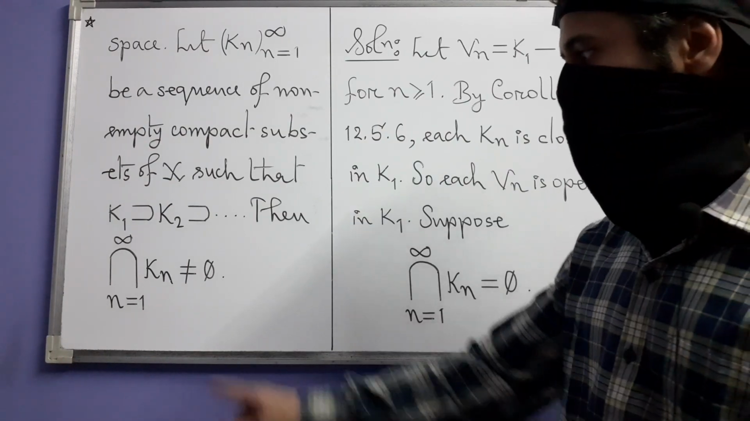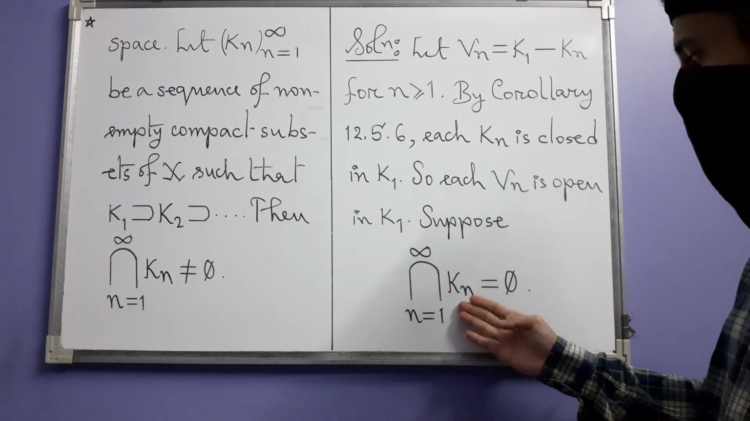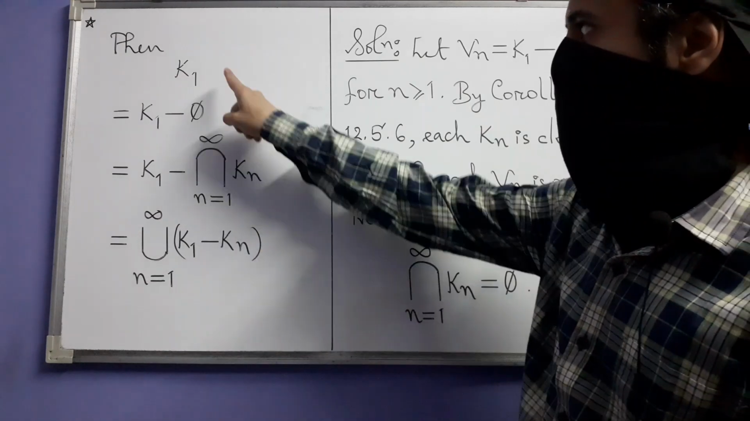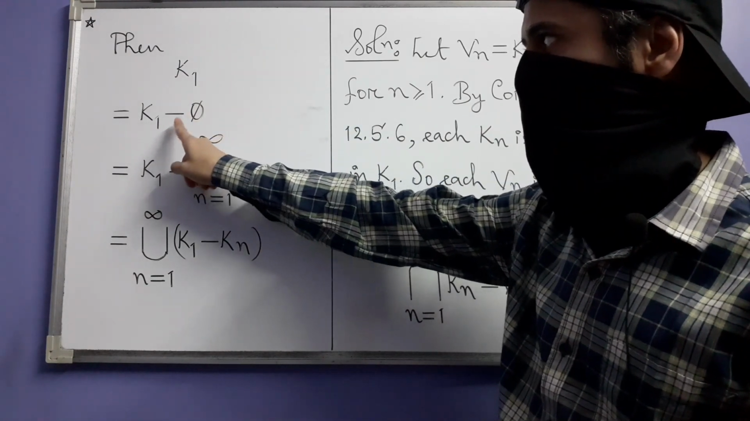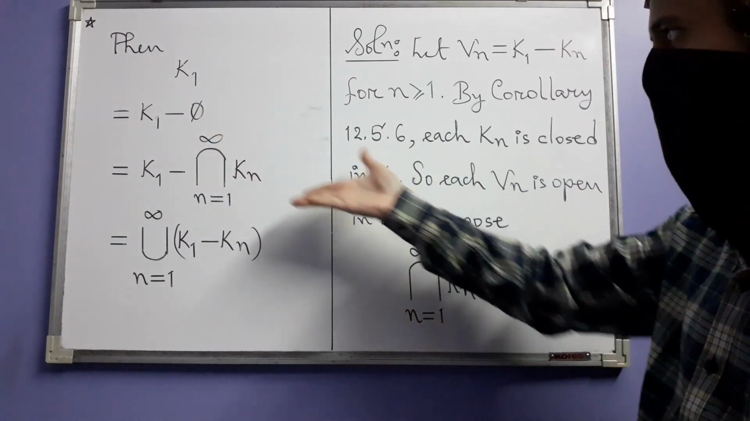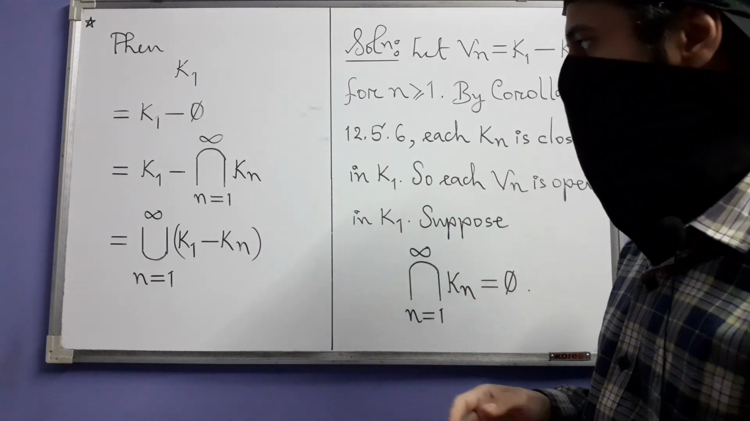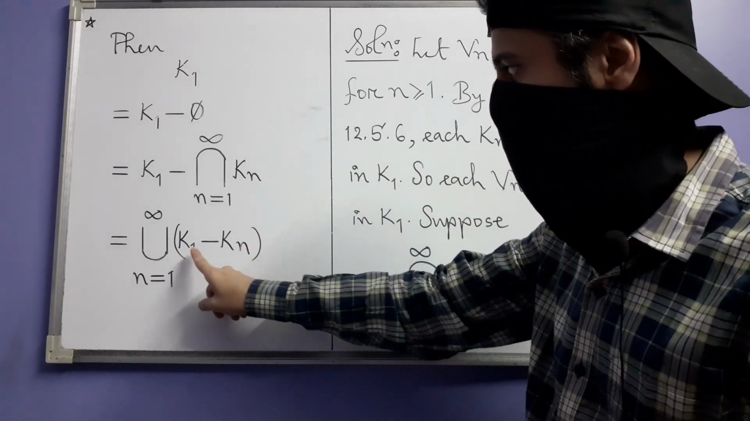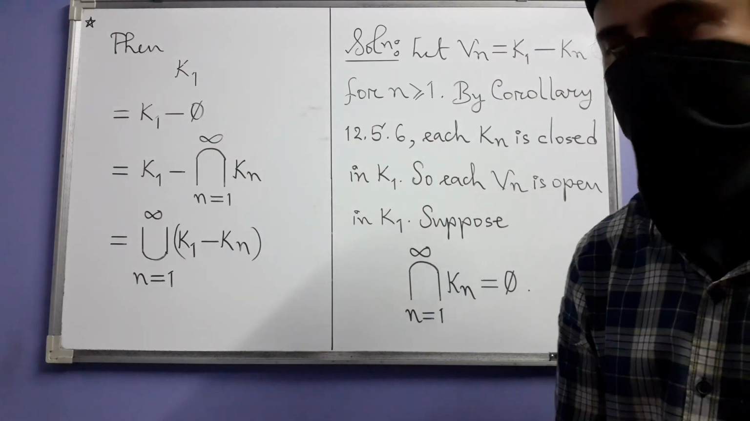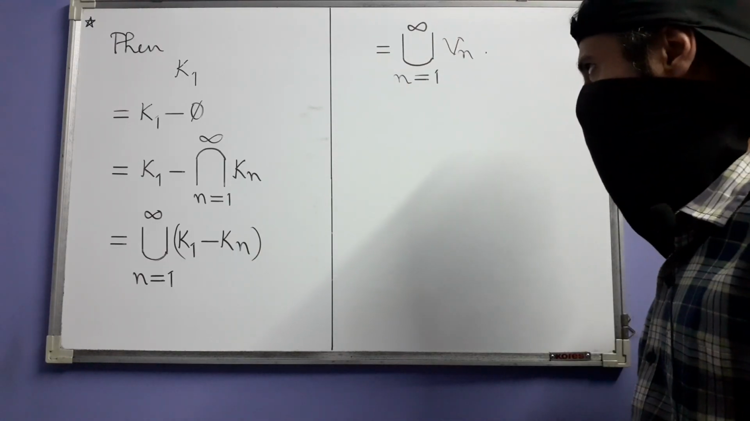Now our aim is to prove this, but say it's not true. That is, we are supposing that the intersection is empty. Then we have this. You start with K1. In place of K1, you can write K1 difference the empty set. And then in place of this, you write this intersection. And then by one of the two De Morgan's laws, the general version, this equals the union of K1 difference Kn as n goes from 1 to infinity. That is, it's the union of the Vn's as n goes from 1 to infinity.